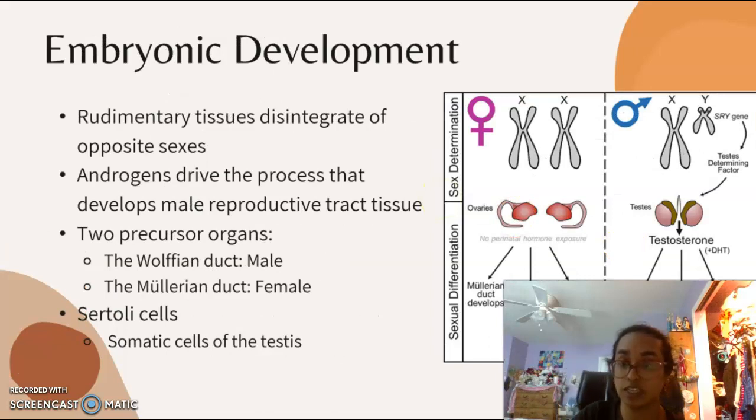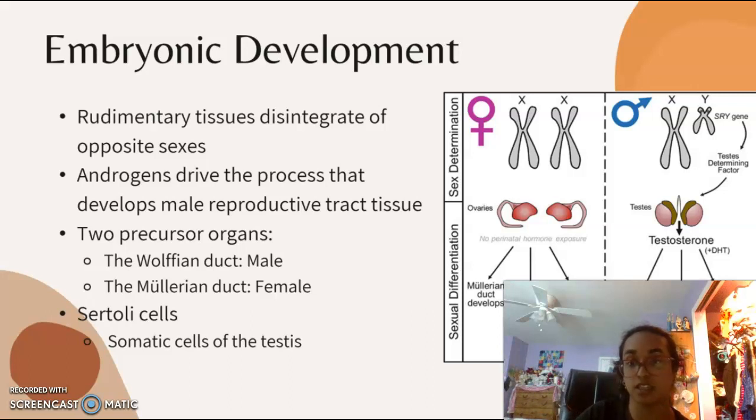After the egg is fertilized, it divides over and over until an embryo begins to form. Each step from egg to fully formed embryo is precisely coordinated. A key step in embryo development is making either a male or female reproductive system. At first, rudimentary tissues for both male and female reproductive tracts are present. In males, the rudimentary female tissue disintegrates, and the tissue that will become the adult male reproductive tract develops. In females, the opposite happens, where the male tissue disintegrates and the female tissue develops into the adult female reproductive tract.